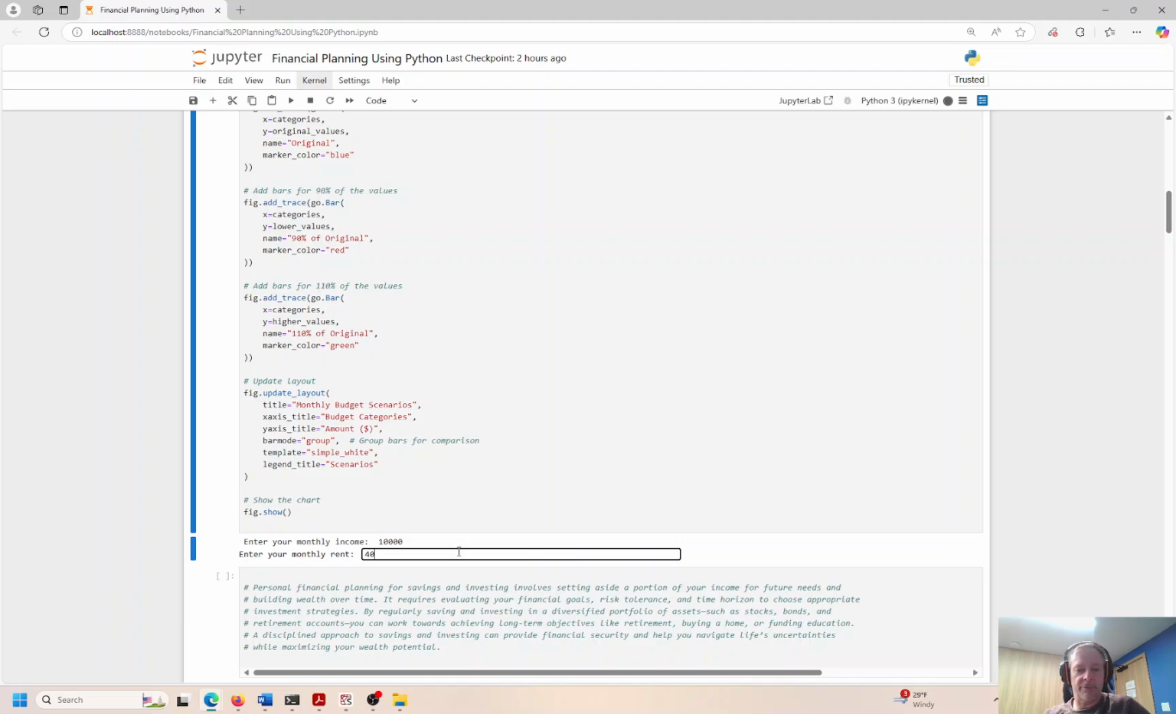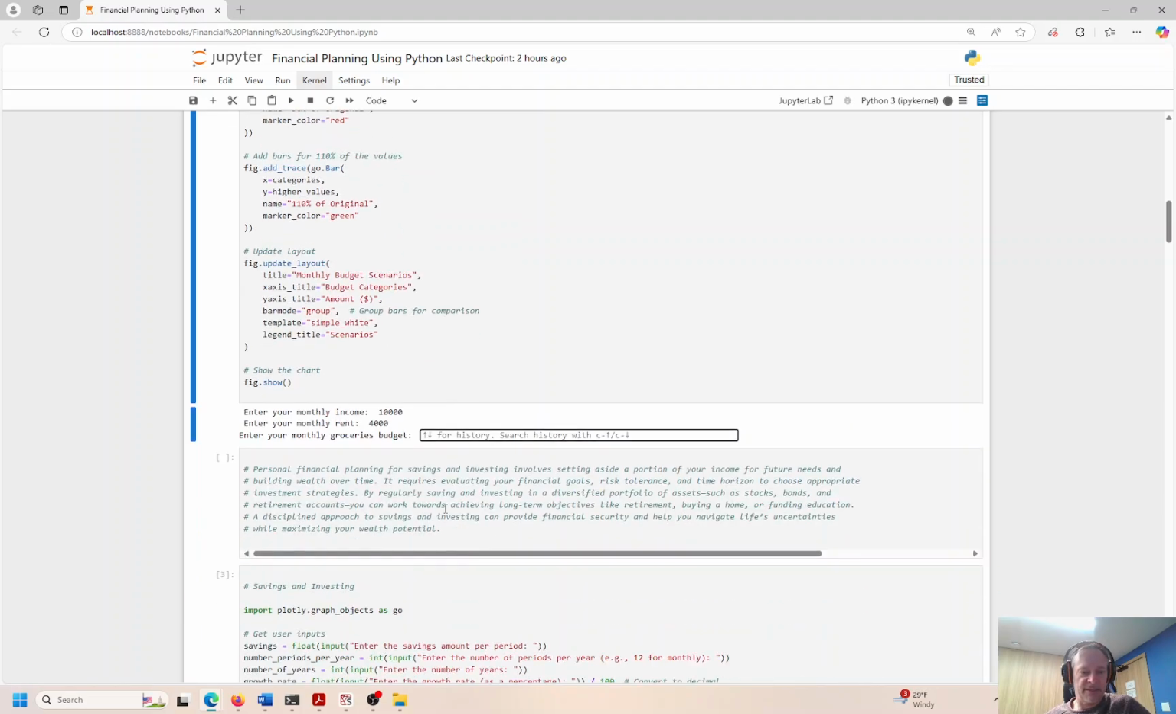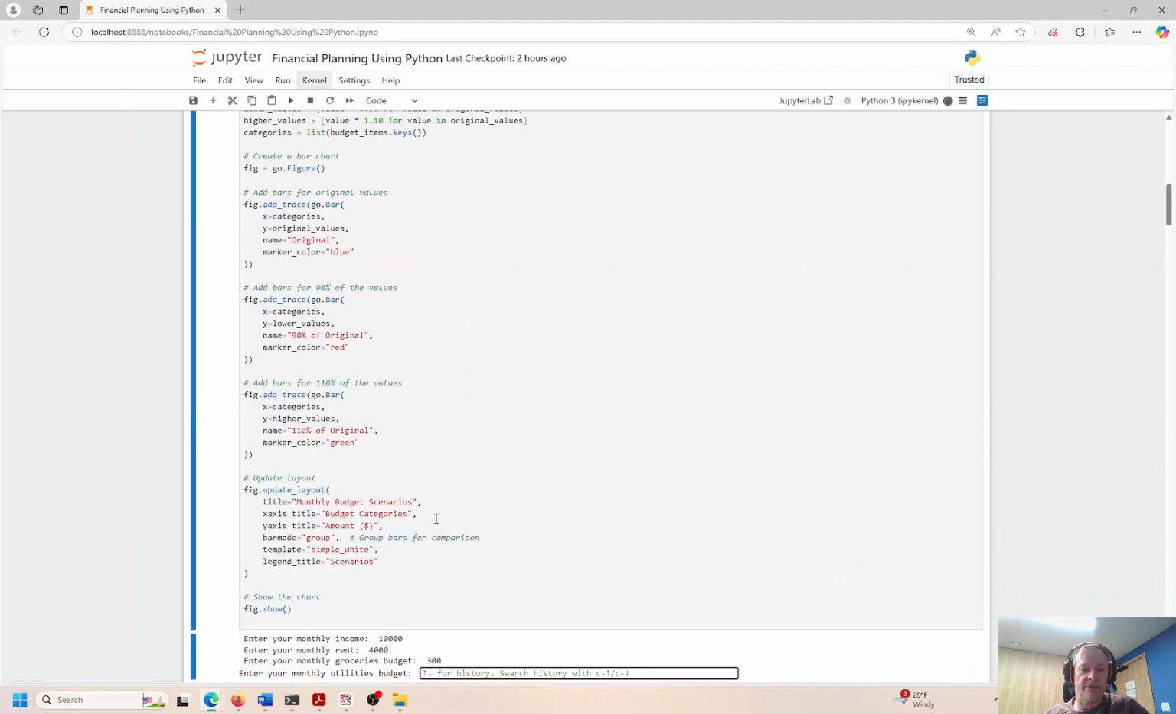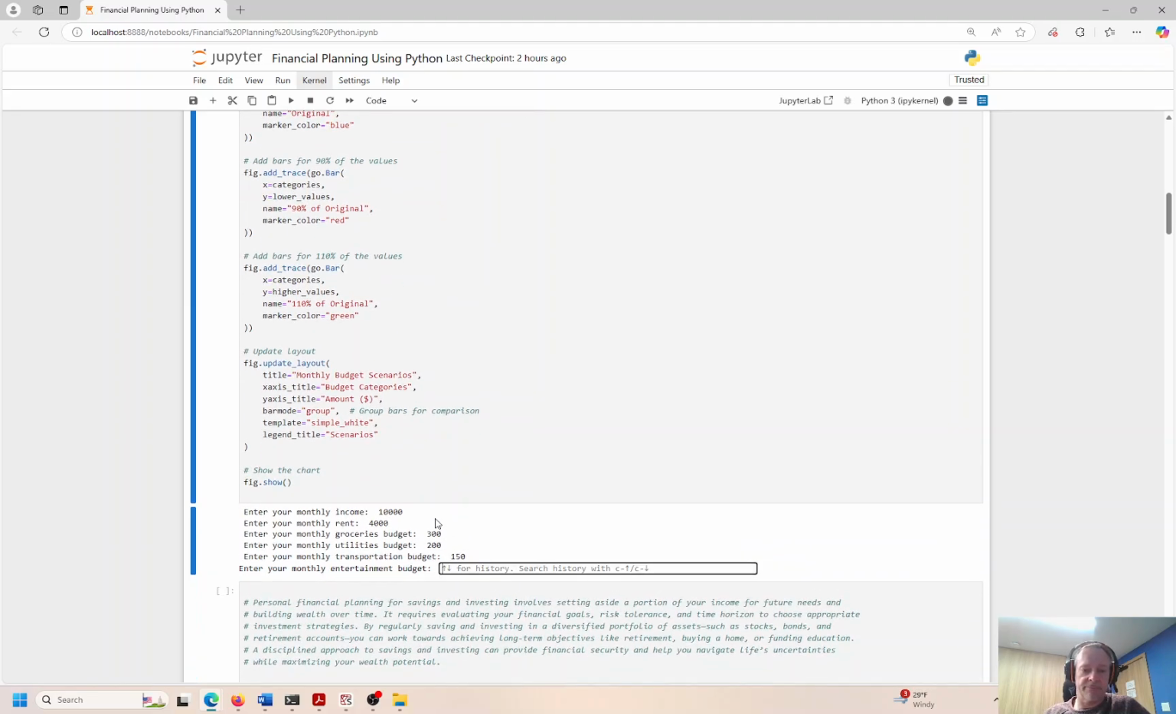Monthly rent, I'm going to put 4,000. Okay, this is just my scenario. Give or take, it's a little bit different, right? But again, I tried to make this dynamic and flexible to accommodate everybody's needs. Grocery budget, maybe 250 per month. Might be a little under. Let me put 300. Even that might be a little bit low in New York. Monthly utilities, that's not too bad. 200, I'm going to say. Transportation, I'm going to say 150.